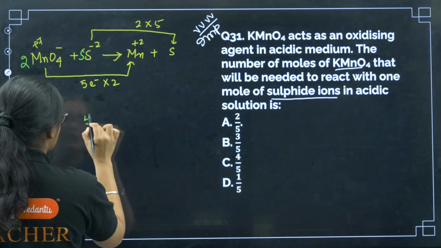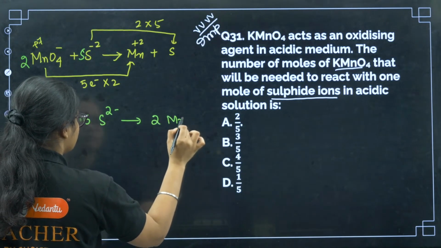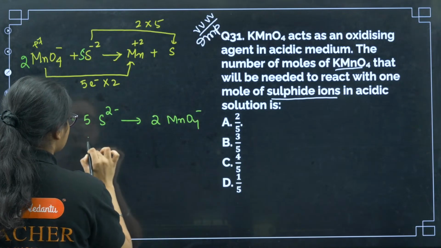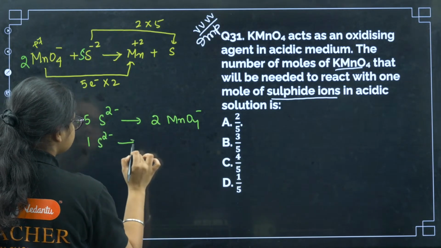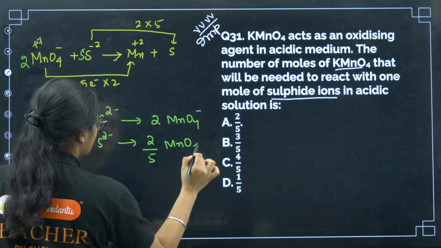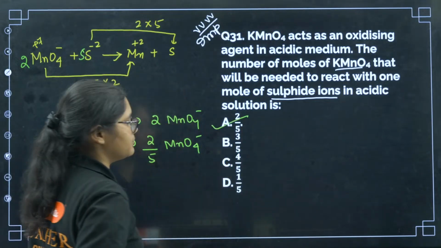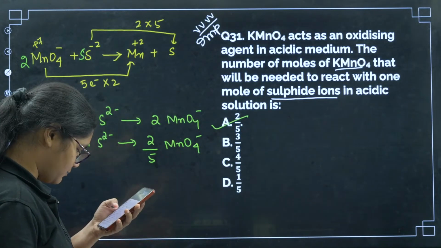With 5 moles of sulfide ions, 2 moles of MnO4 minus react. With 1 mole of sulfide ions, 2 by 5 moles of MnO4 minus will react. So 2 by 5 is your option A here. Very important question.